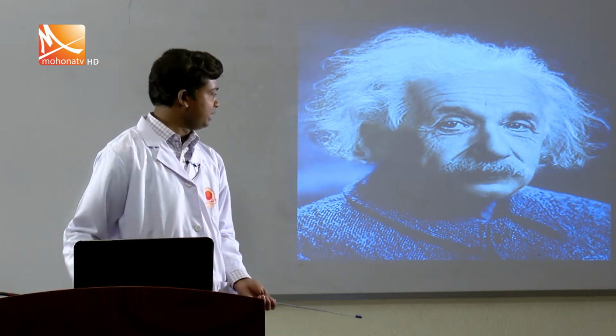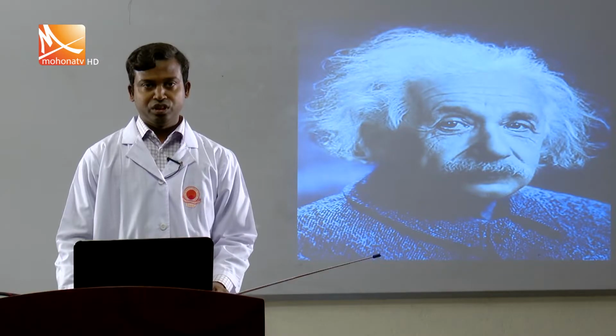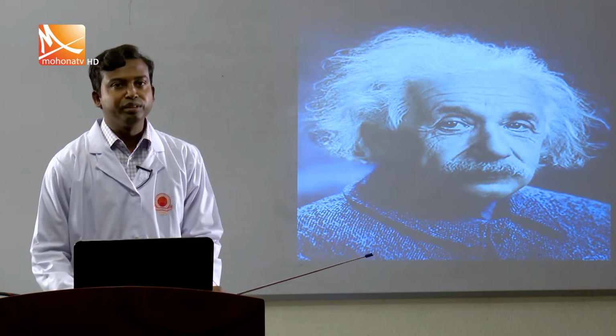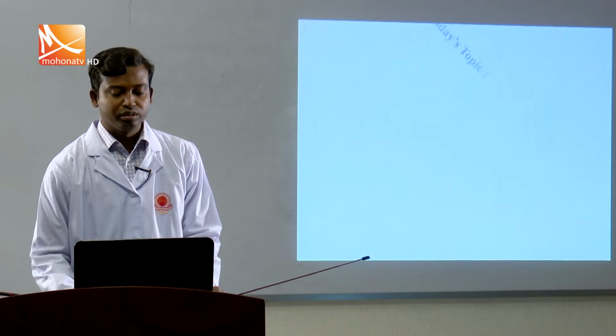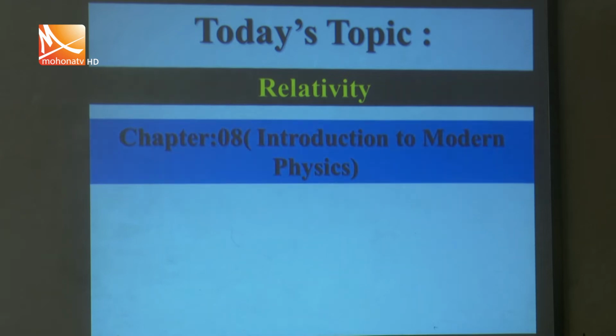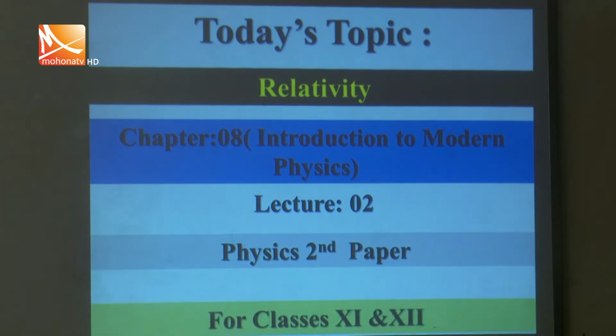Do you know the person who is available in my slide? Yes, all of you know this person is a very familiar and prominent scientist, and his name is Einstein, that is Albert Einstein. So can you guess what we are going to learn today? Yes, we are going to learn today about relativity. So our today's topic: Relativity, Chapter 8, Introduction to Modern Physics, Lecture 2, Physics second paper for class 11 and 12.